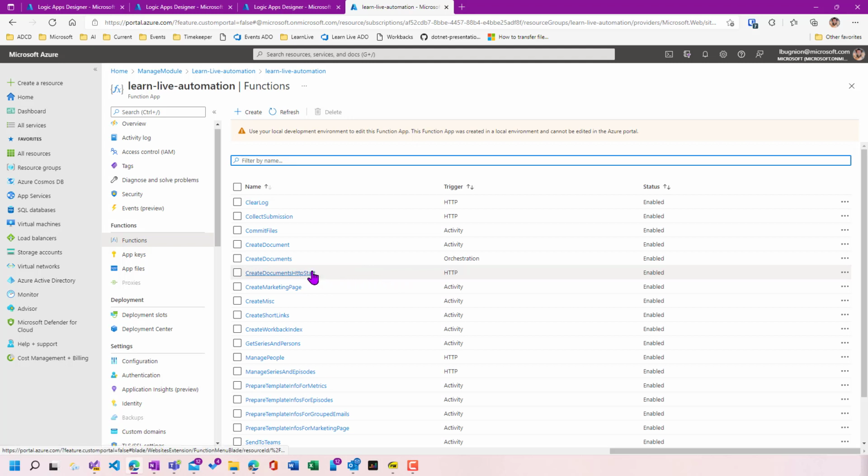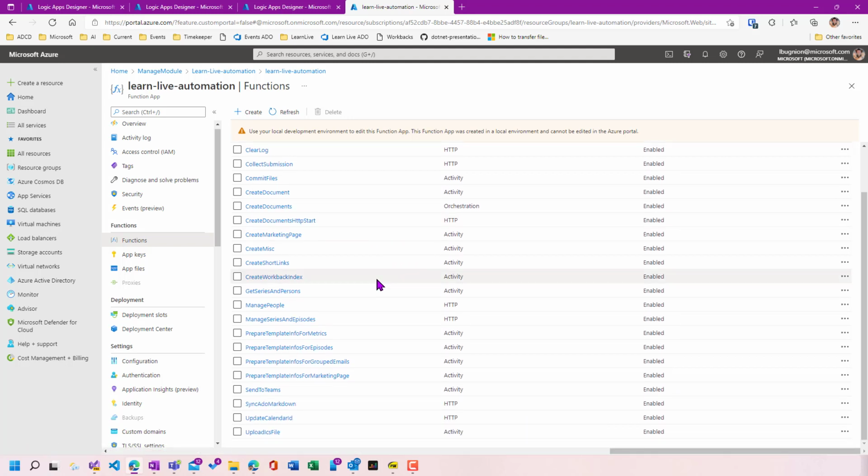Here, this is the one which starts the durable function. I have activity functions, the ones that are actually doing work in the durable function. And finally, I have the orchestrator, which is here. So I have quite a lot of endpoints that I can use like that.